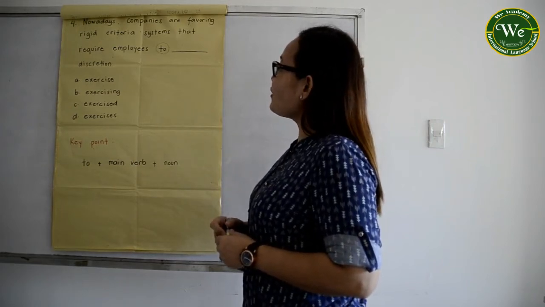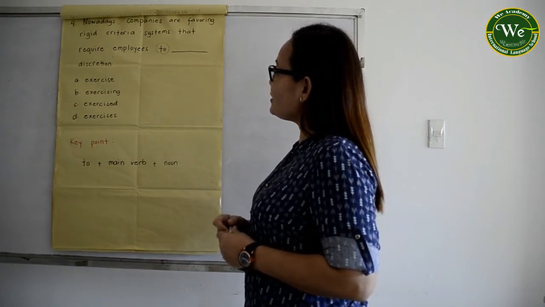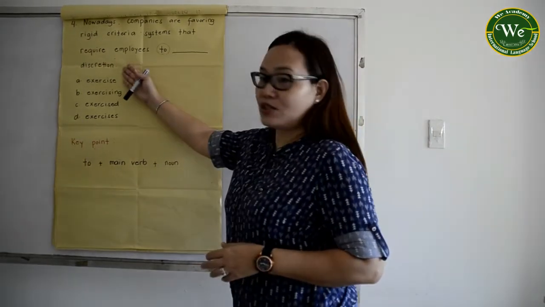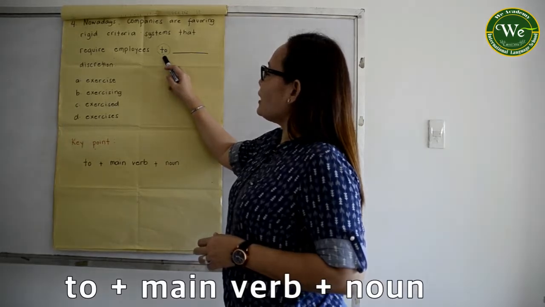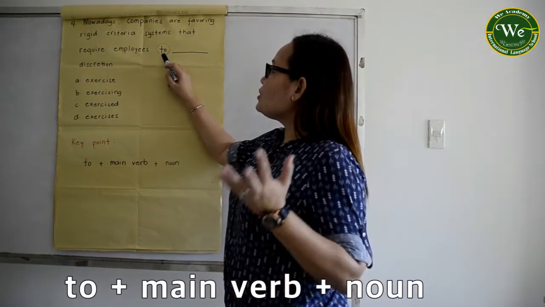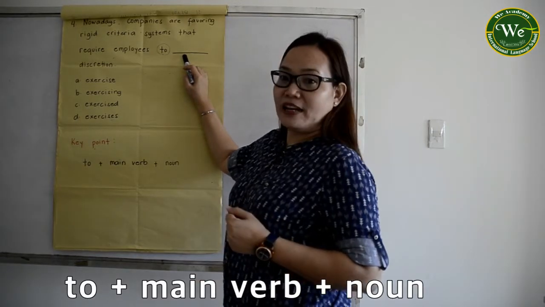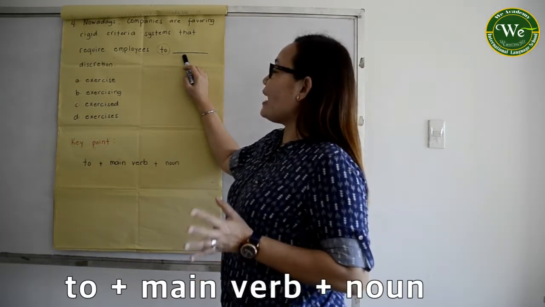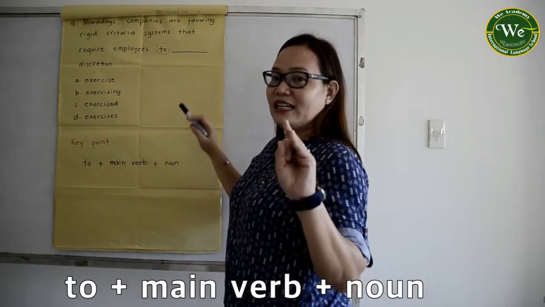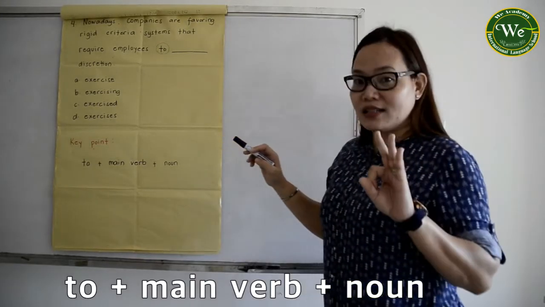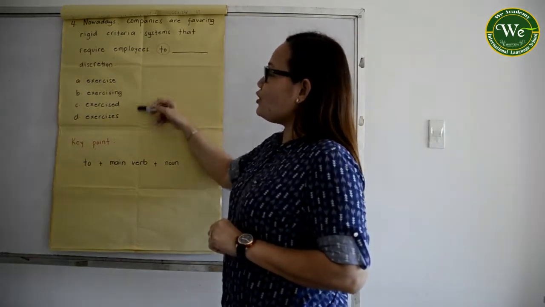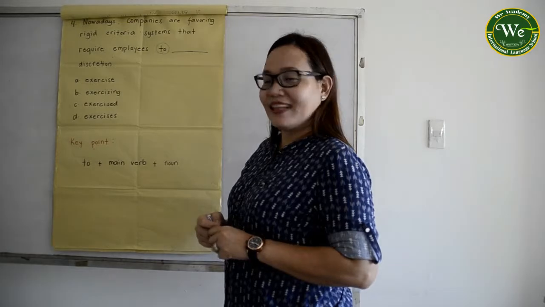Nowadays, companies are favoring rigid criteria systems that require employees to blank discretion. To, as you have learned from your basic grammar before, is followed by a main verb. Main verb, again, is not in the ing form, not in the ed form, and not in the s form. So, which do you think is the correct answer?